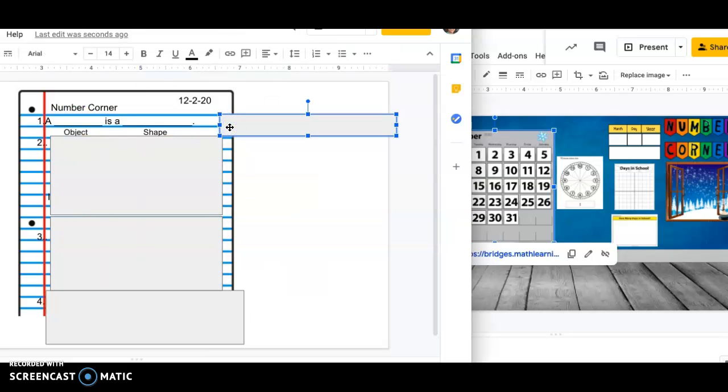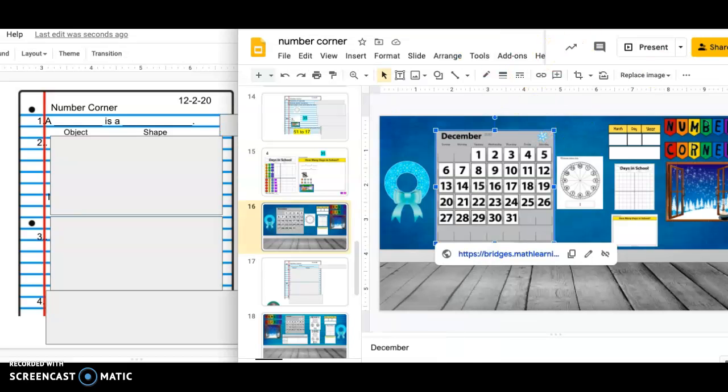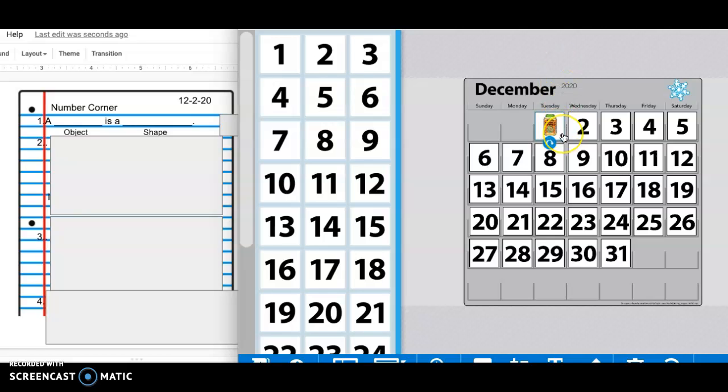Our first job for today is looking at the calendar. So when I look at the calendar today, again, it's a new month. We are always going to write a blank, and then we'll say what the picture is. So the object, a blank, is, and then we're going to say what three-dimensional shape. So yesterday we said a jar is a cylinder. All right, I'm going to turn over today's card.